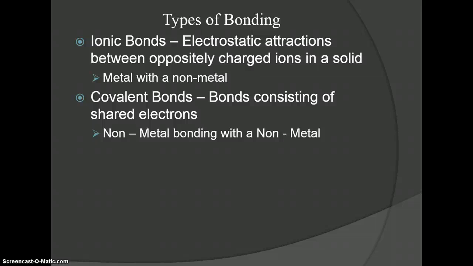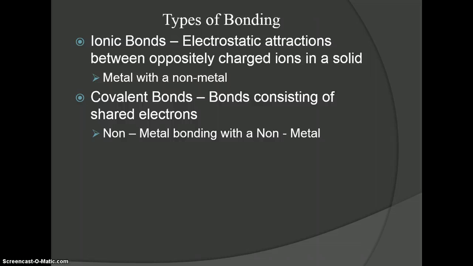And if you remember our trends here from last chapter, if you think about the metals, they wanted to lose electrons. We call that ionization energy. They have a low ionization energy and a low electron affinity. And so they're not likely to receive electrons, but they're likely to give them off. The nonmetals, on the other hand, have a high electron affinity, but also a high ionization energy.